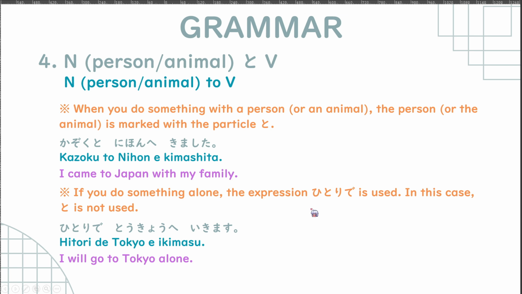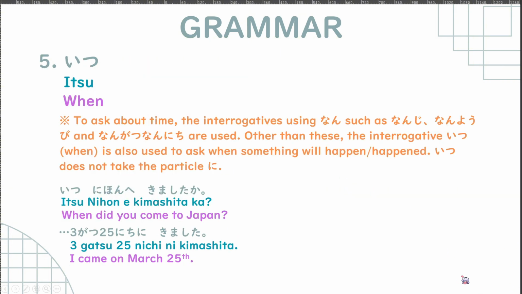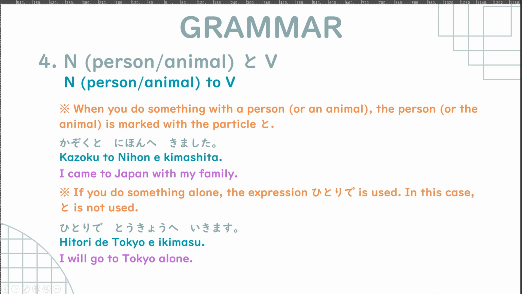Next, if you're doing something with a person or an animal, a living thing, the person or the animal is marked with the particle to. If you remember, to that we had in previous lessons means and, right?